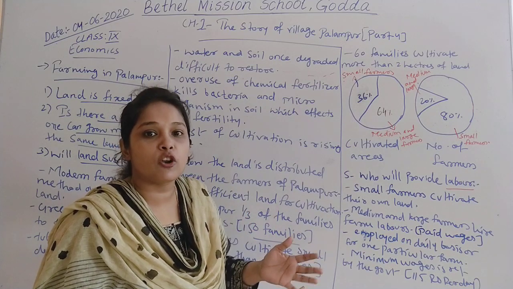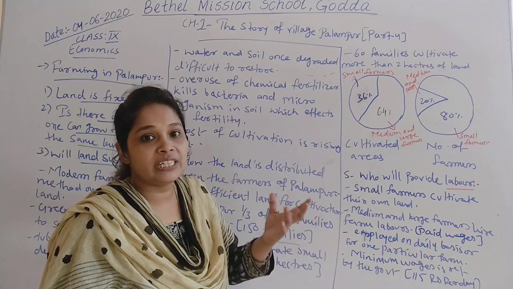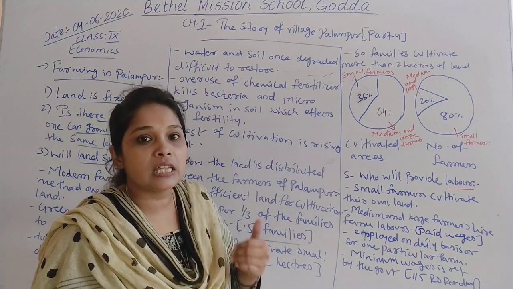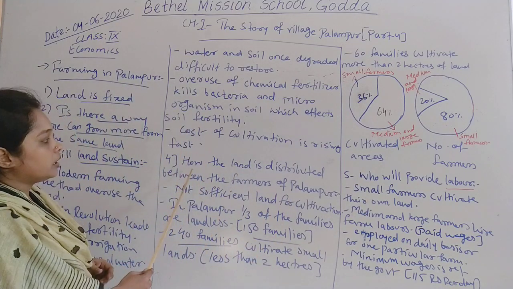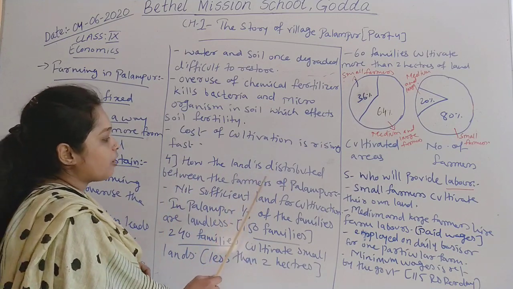It increases the level of production. But on the other hand, it also has disadvantages because it degrades the land, it degrades the soil, and it decreases the level of water which we have. Moving forward, next one is how the land is distributed between the farmers of Palampur.